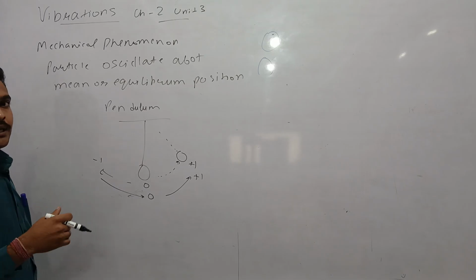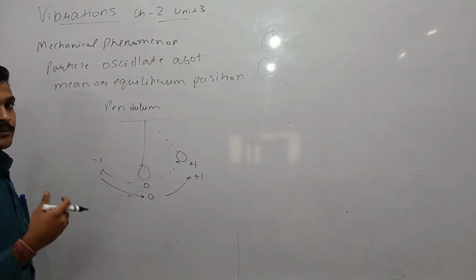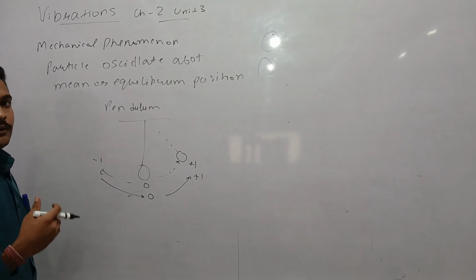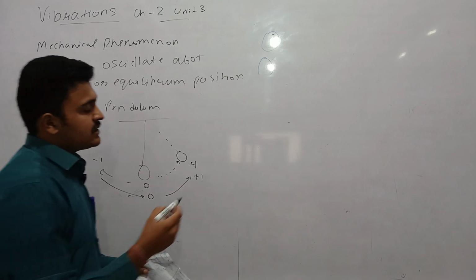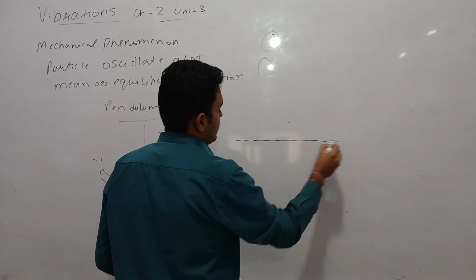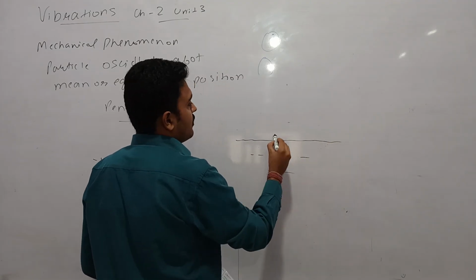Similarly, the particles of the air vibrate to and fro when sound is produced. Another example of vibration is a floating cork.